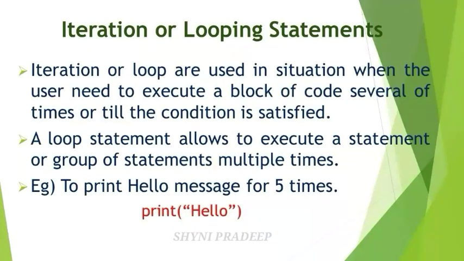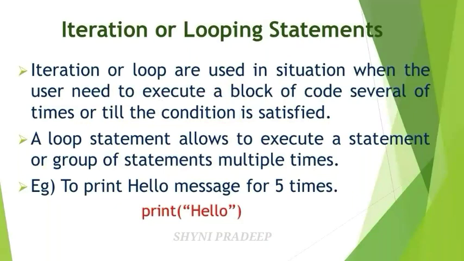So if you want to execute a set of statements several times, you do not need to write the same code again and again. You have to give the condition and execute those statements based on that condition. What do you mean by condition? Condition is nothing but a Boolean expression.